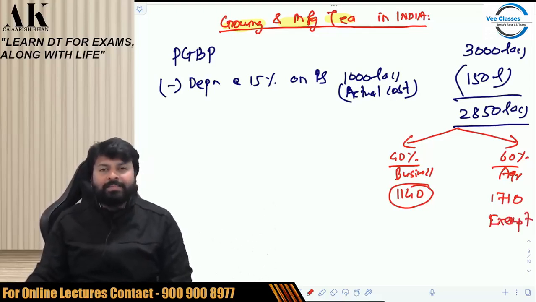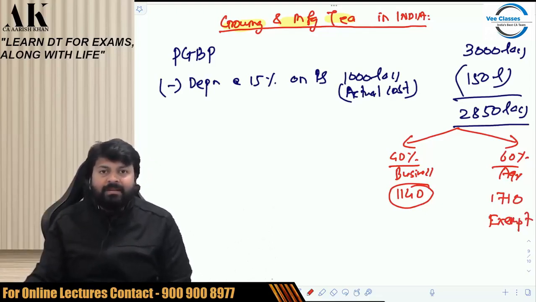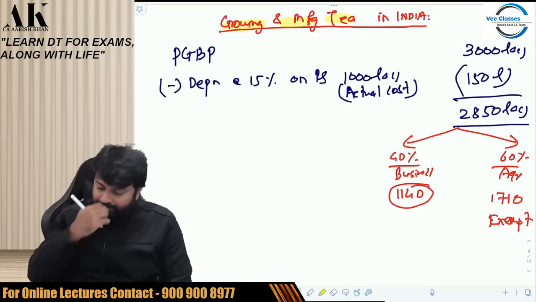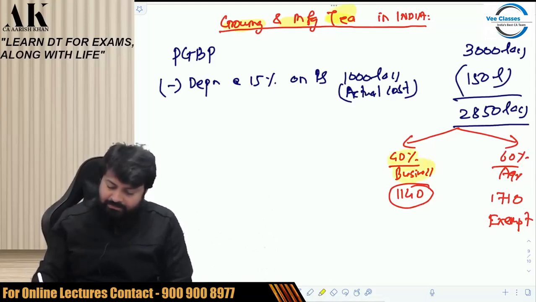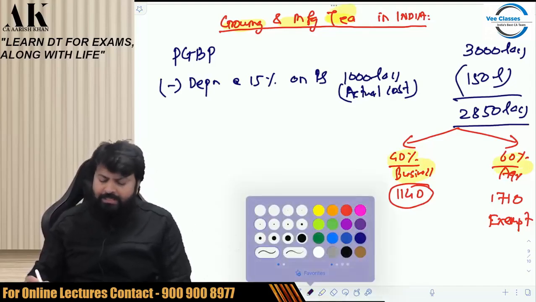You would have done that in CA Inter. In CA Final also we'll be doing it in the next topics. For tea, coffee, rubber, somewhere it is 40-60, somewhere it is 25-75, somewhere it is 35-65, and so forth. But here for tea, it is 40-60. 40% business, 60% agriculture. So everything is fine till here.